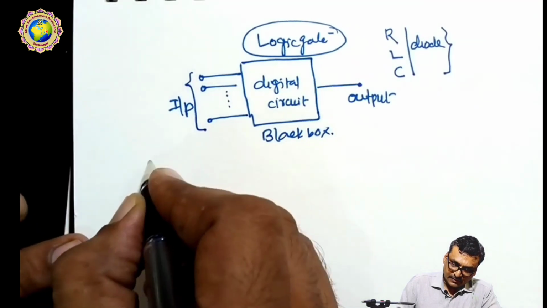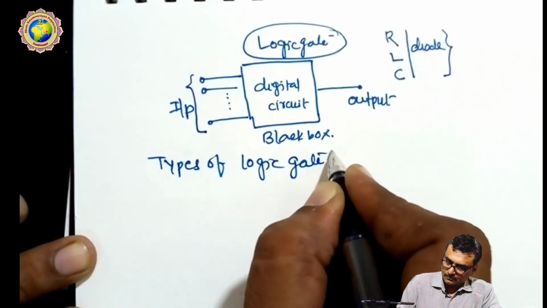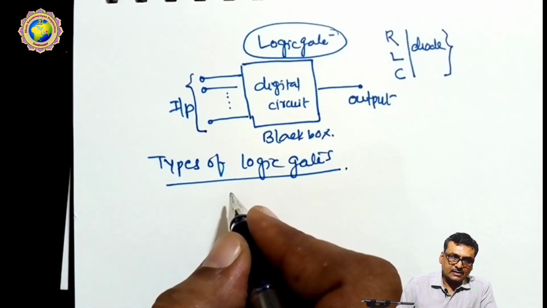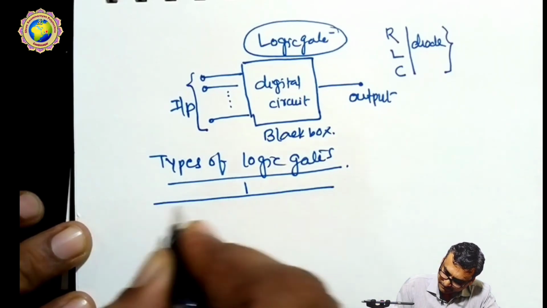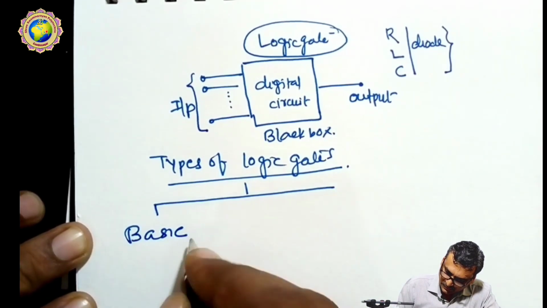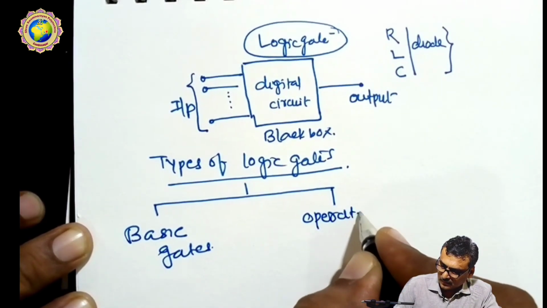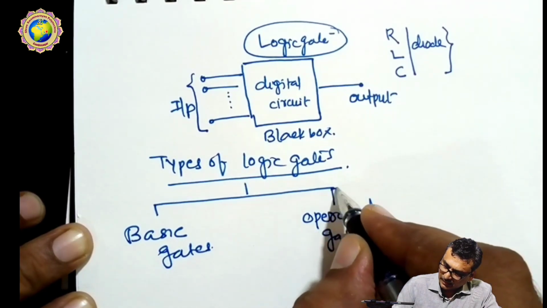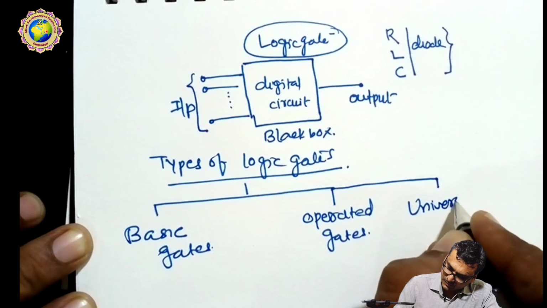Okay, so there are different types of logic gates. Here basically logic gates are of 3 types. So here we represent the gates by type. First is the basic gates, then operated gates, and the third one is the universal gate.